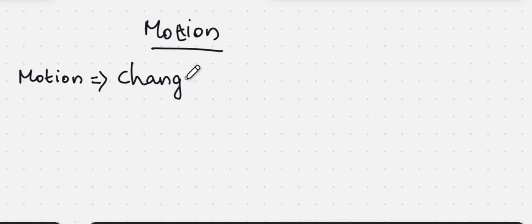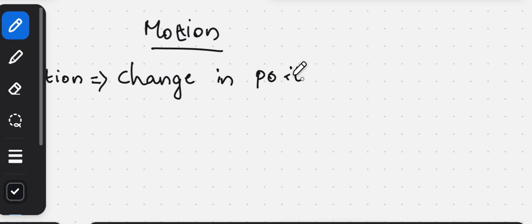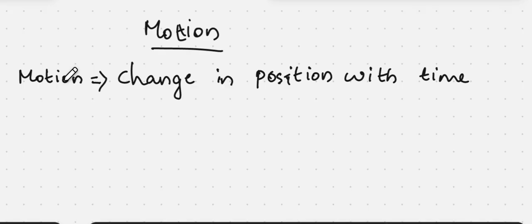So actually, motion means change in position with time.